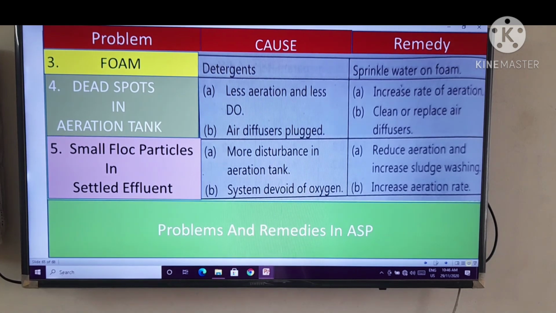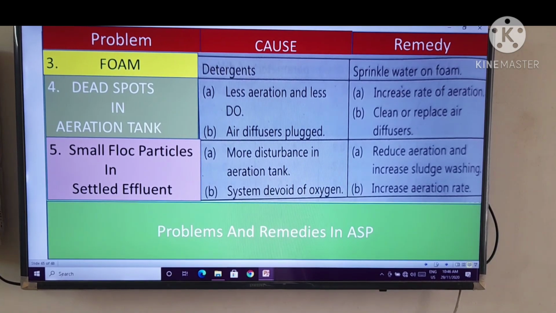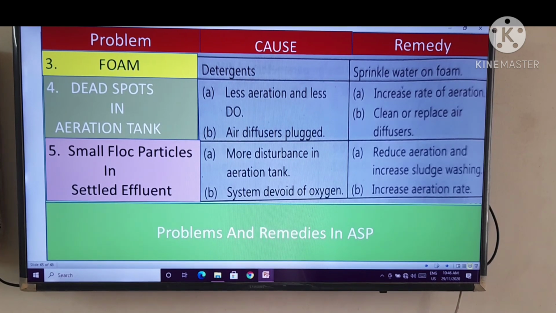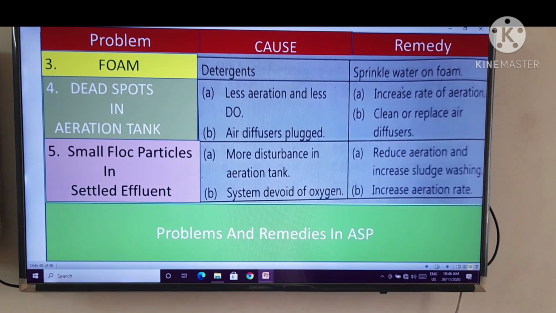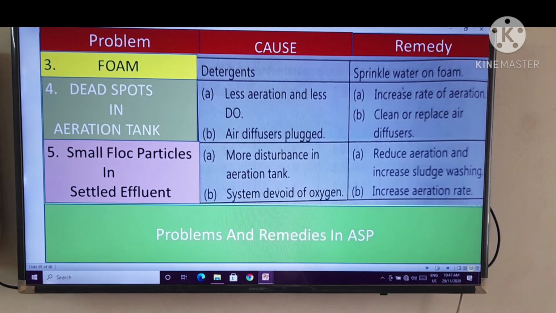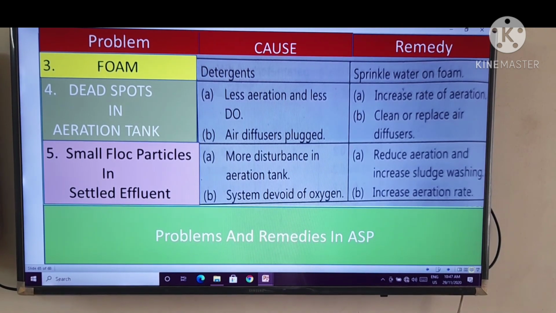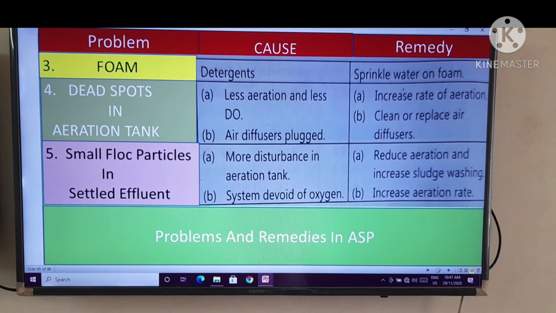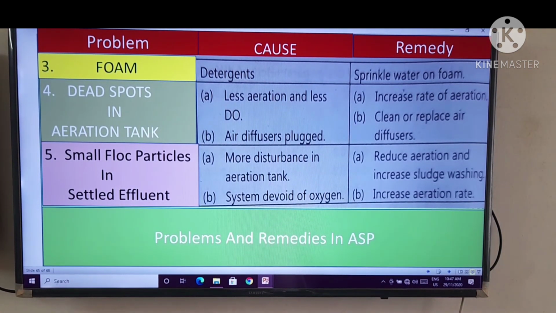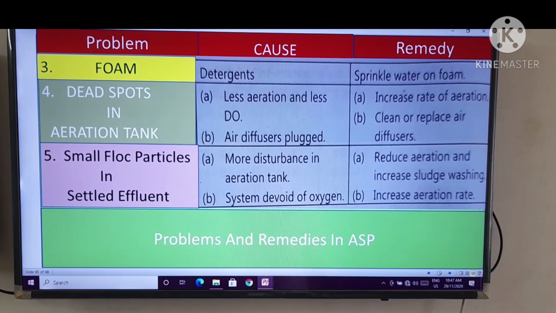Fifth problem in ASP, small floc particles in settled effluent, which is caused due to more disturbance in aeration tank, and second cause, system devoid of oxygen. To provide the solution for this problem, the remedy is reduce aeration and increase sludge wasting. And second remedy is increase the aeration rate.